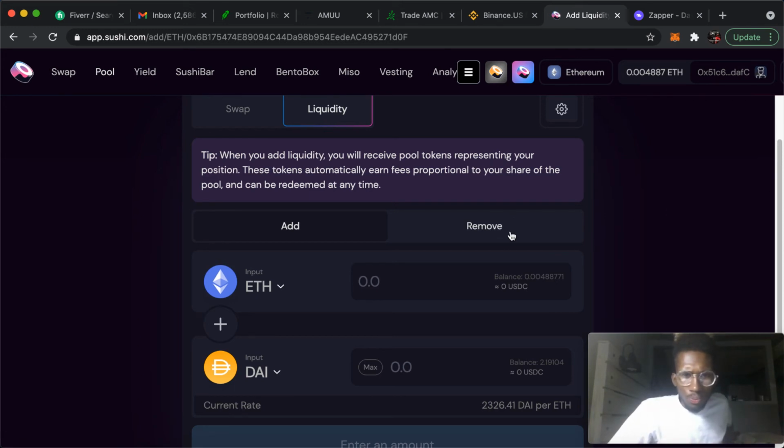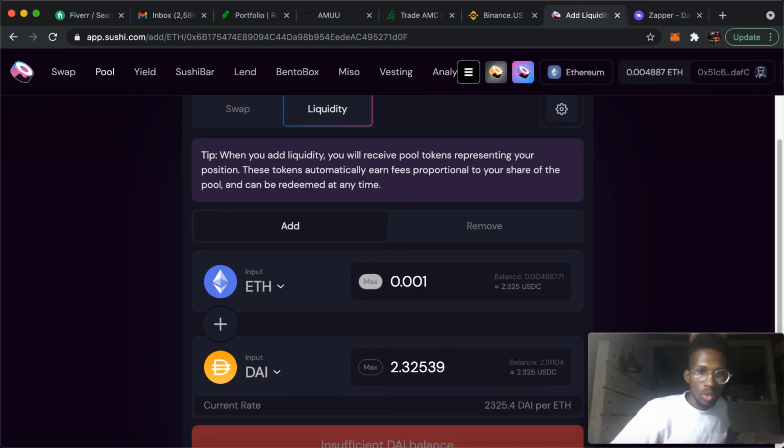So at that point you would put in how much you want to liquidate of your Ethereum, and then how much of DAI. It has to be the same for the Ethereum and DAI. All the numbers got to match up. So if I'm putting, let's say, 0.1, it's got to match up, and it'll automatically do it for you right here.